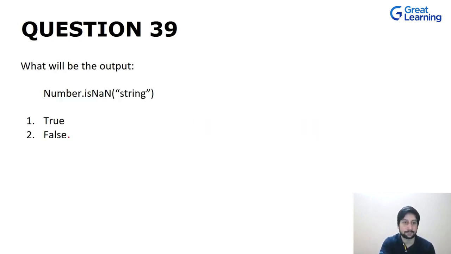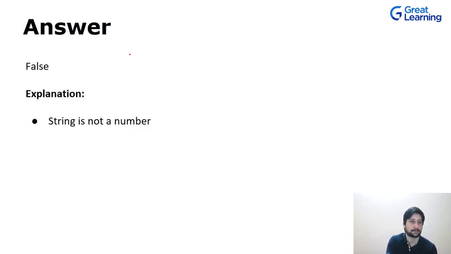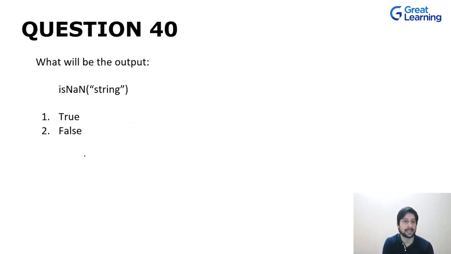Now what will be the output in this case? Obviously, since we are passing a string, this is a not a number situation, so we will get the output as false, right? A string is not a number, correct? Now what about this case? In this case, we are not using the Number class along with isNaN, so it just checks if the parameter passed is not a number.